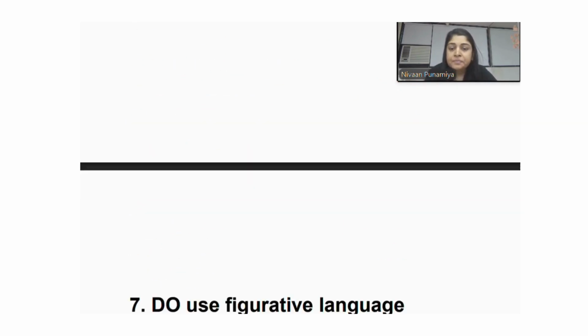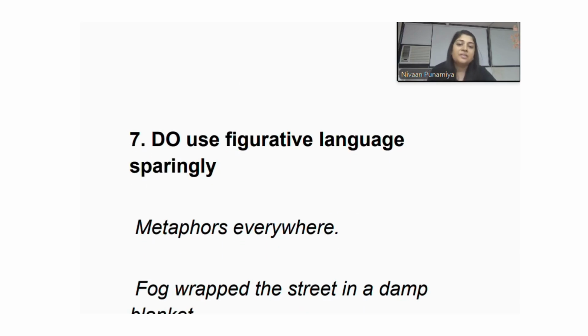Moving on to the next one, use figurative language sparingly. Sparingly, yes, very important. Overdoing makes no sense. Listing out your figurative devices in one corner is another very useful exercise. Now, I'll give you a very simple acronym to remember them. Shampoo, yes, we must shampoo to write an effective descriptive essay. S, simile. H is your hyperbole, alliteration, M is for metaphor, P is your personification, onomatopoeia, and oxymorons.